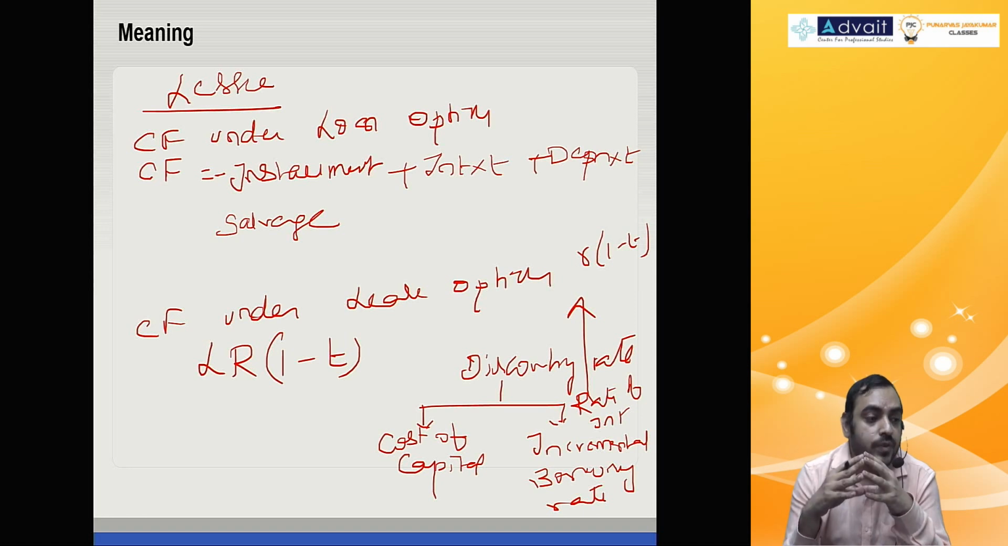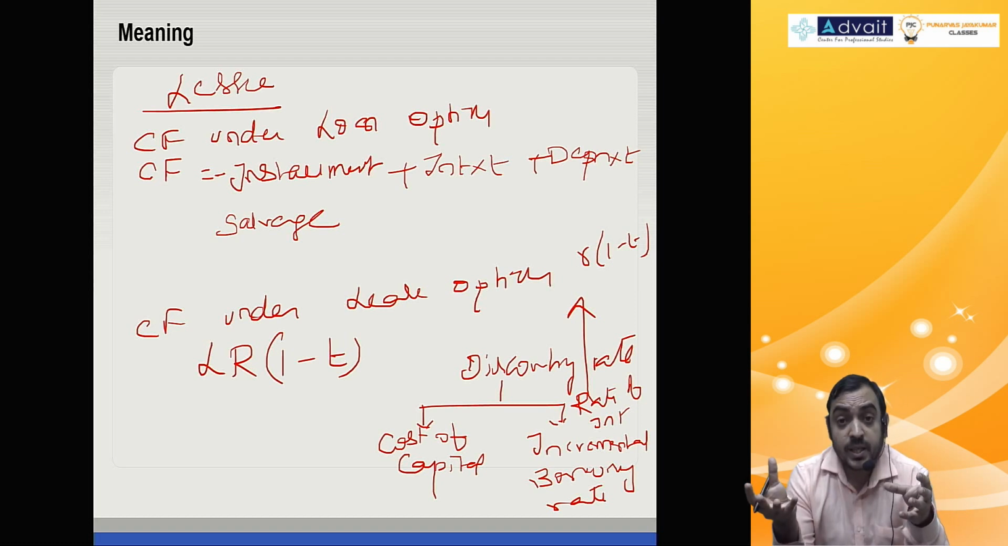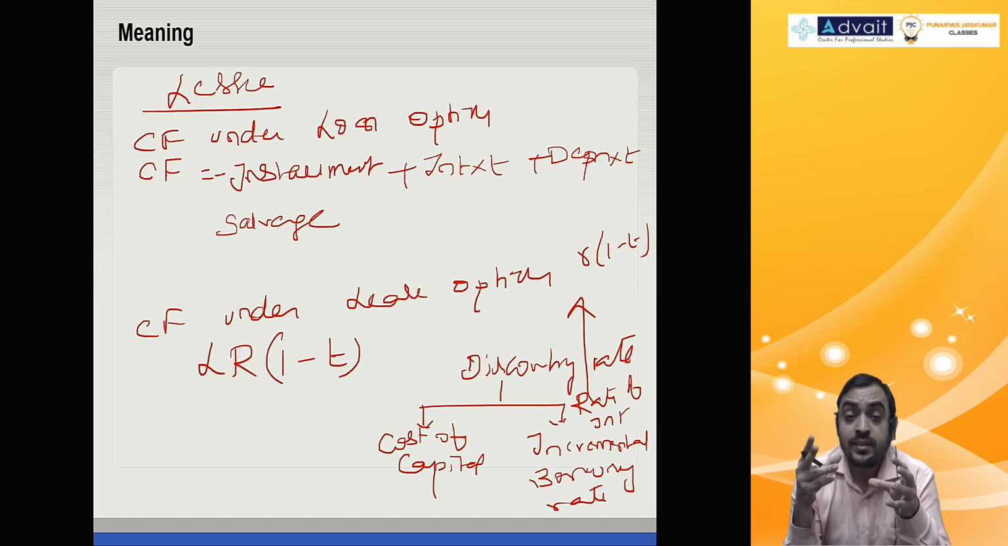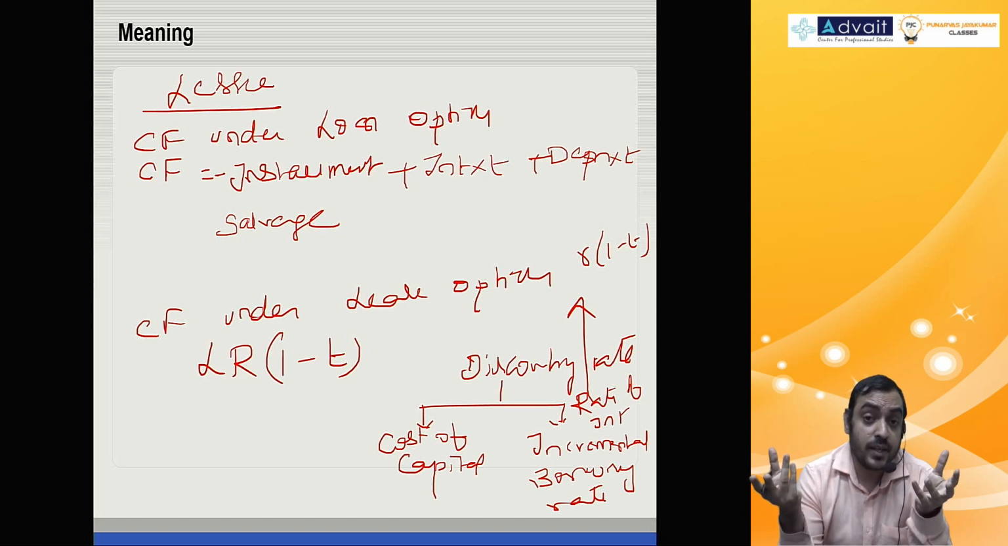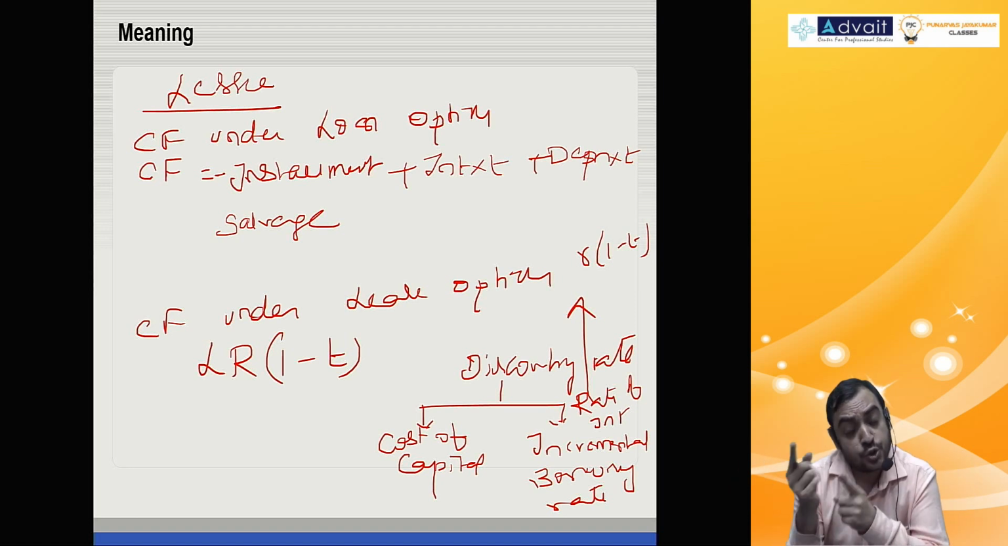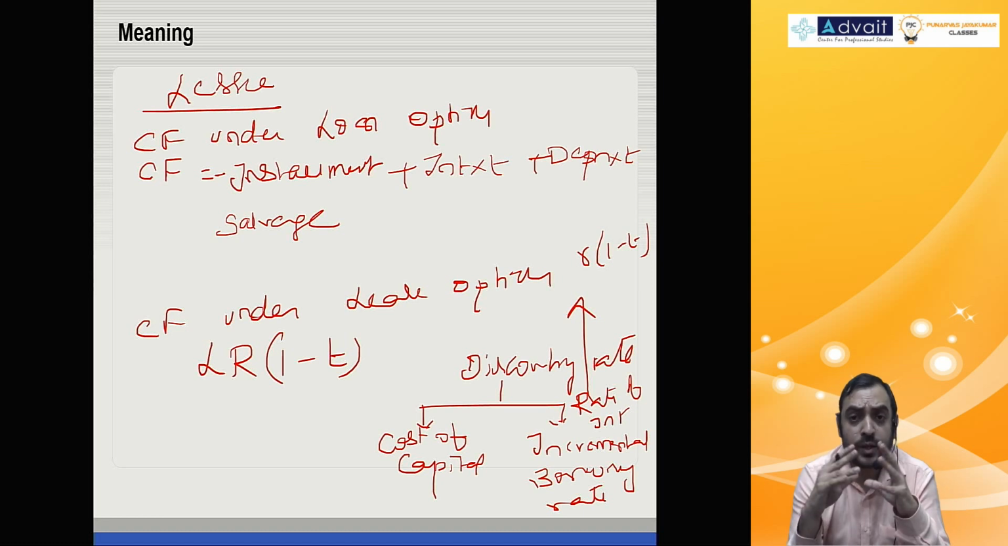If cost of capital information is given, and incremental borrowing rate is also given, the borrowing rate being the rate applicable for the loan, then you can choose any of them as your discounting rate. But if you're using rate of interest, you should use 1 minus t. Cost of capital, don't do 1 minus t. So both points of view exist.